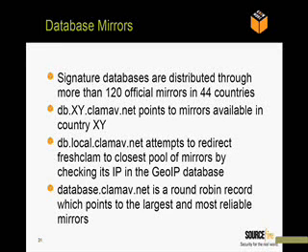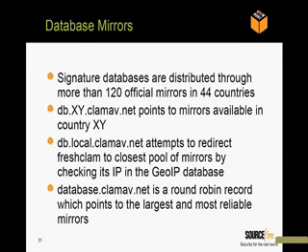in your country. We also have a special entry, db.local.clamav.net, which uses a GeoIP database and attempts to redirect FreshClam to the closest pool of mirrors by checking the IP address in this special GeoIP database. And the database.clamav.net, the one that should always be in a FreshClam conf, is just a round-robin record which points to the most reliable mirrors.